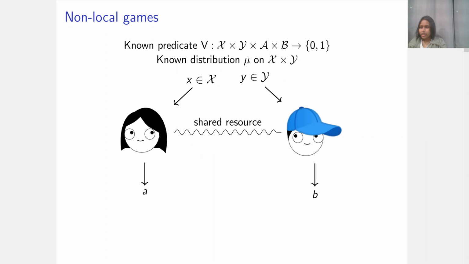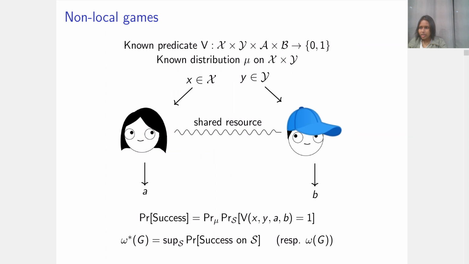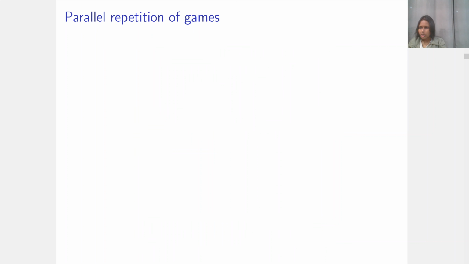They can do this by doing measurements on their parts of the shared entangled state according to their inputs. Their probability of winning the game for a particular strategy is computed over the distribution mu on x and y and the output distribution, such that the predicate is satisfied. The quantum value of the game is the maximum winning probability over all strategies like this. This can be easily generalized to more than two parties.